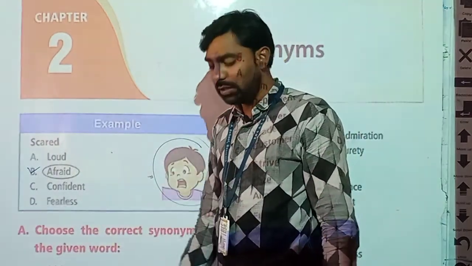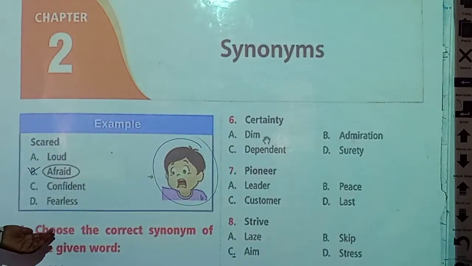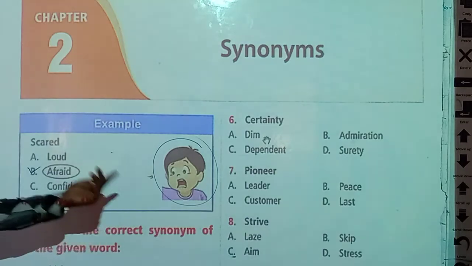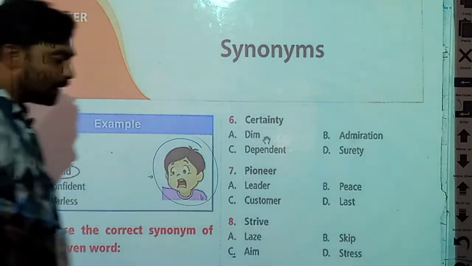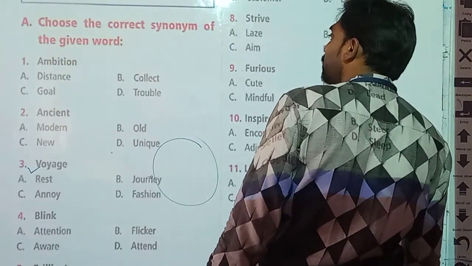Now we have to solve the questions for practice. Question A: choose the correct synonym of the given word. Words are given here and we have to find their synonyms.